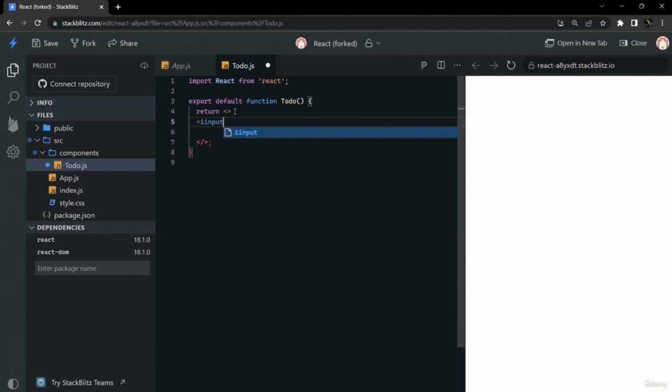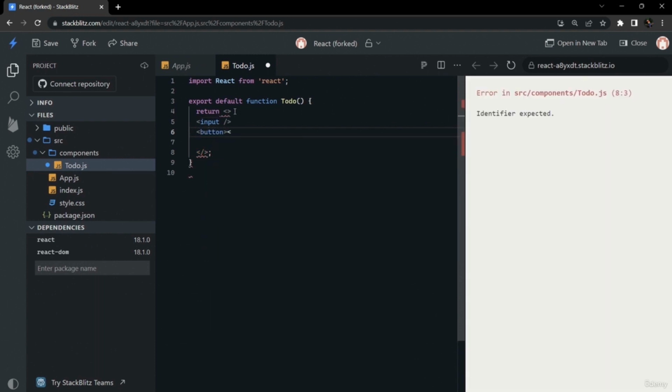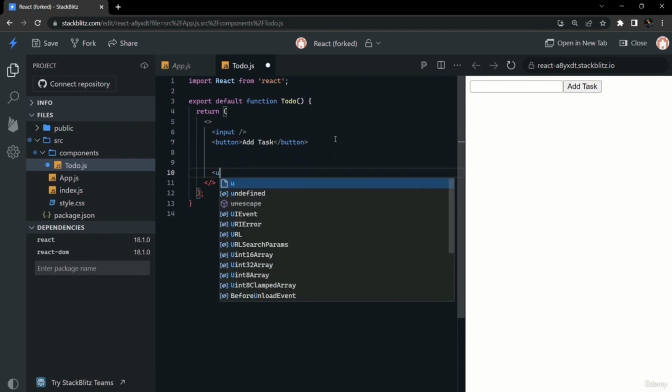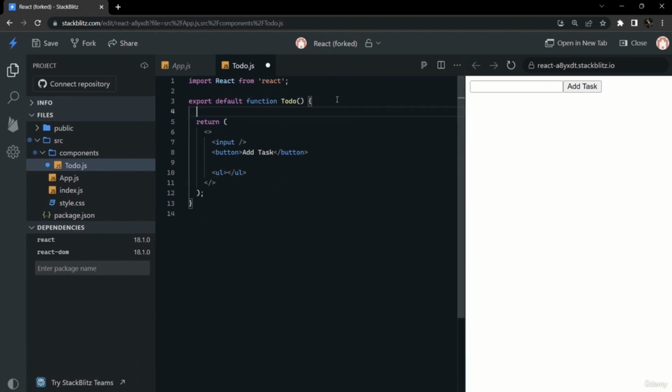For making the to-do list tab, we need one input and one button. On entering any task in the input, we can press that button to add that task inside of our list. So we will create a dummy input tag and a button for now in our template, and there will be ul and li in which we will show our list of tasks. So this is our basic template that we are going to build for our to-do list.